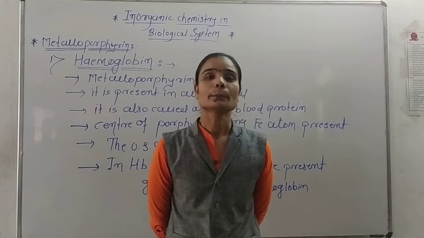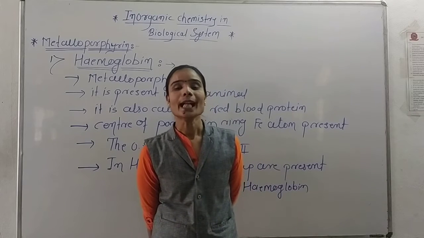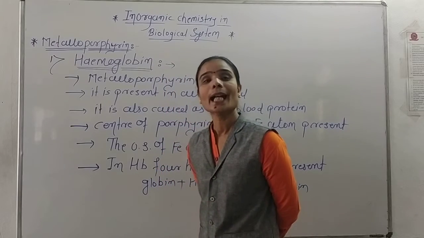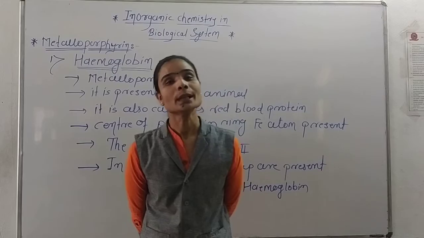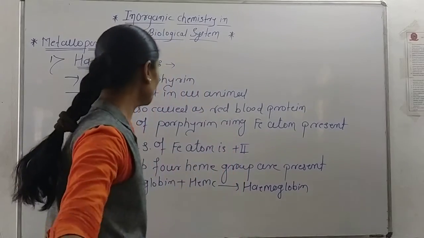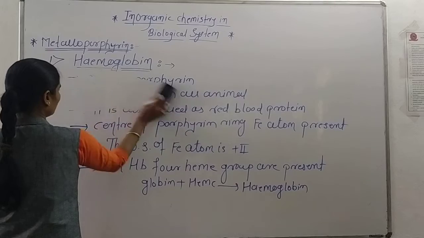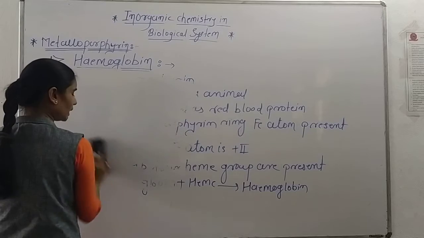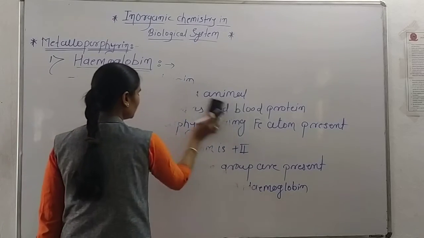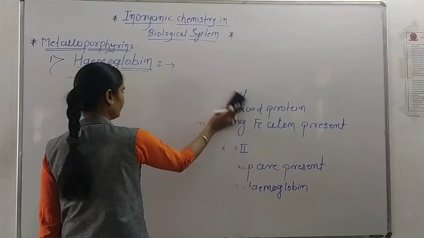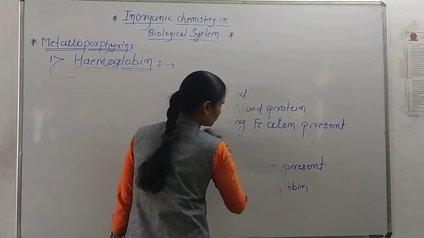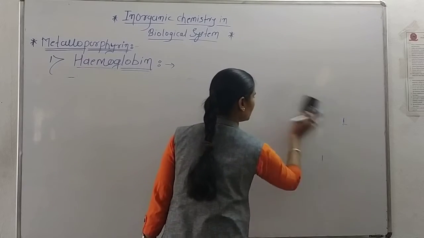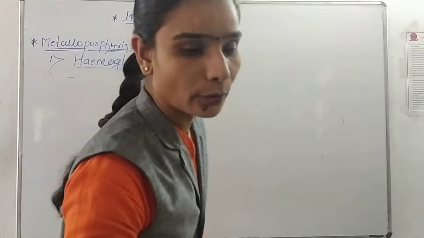In hemoglobin, the porphyrin ring has Fe as the center metal atom whose oxidation state is +2, also called a heme group, and there are a total of 4 heme groups in hemoglobin. The globin molecules present in hemoglobin prevent the oxidation of that Fe, that is, they prevent the conversion of its oxidation state into +3. That is the main role of the globin molecule.